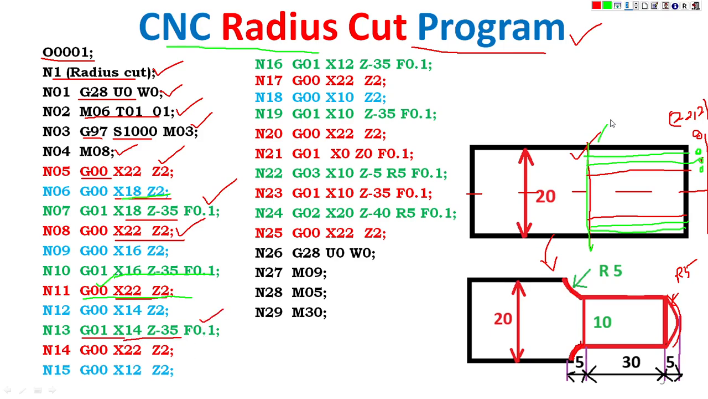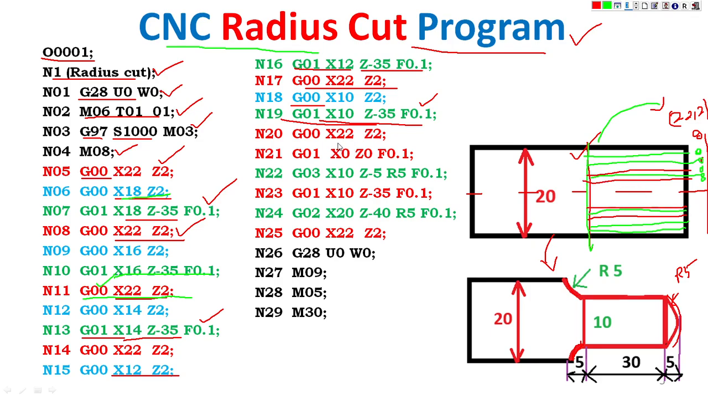Then next the tool moves from the safe position to X12 Z2. Then G01 is linear interpolation X12 Z-35, and the feed rate is 0.1. The tool moves from this point to here, both sides. Then again the tool comes from the safe position, G00 rapid X10 Z2. Then linear interpolation X10 Z-35 F0.1, so the tool moves in this direction.